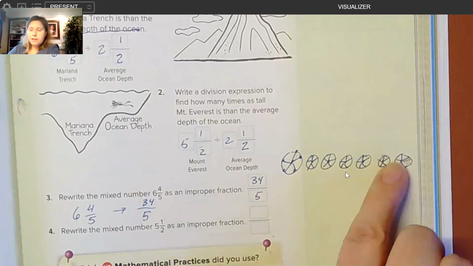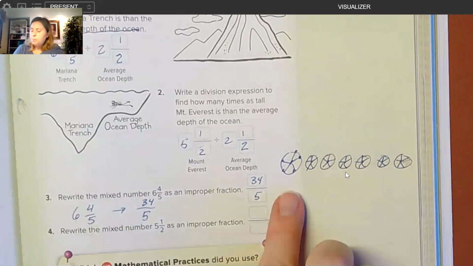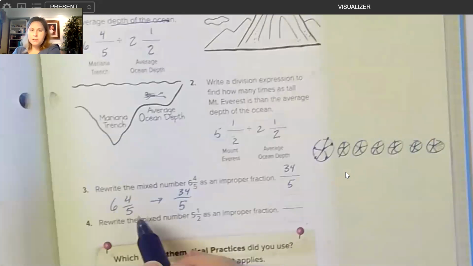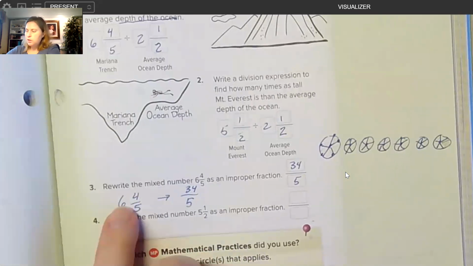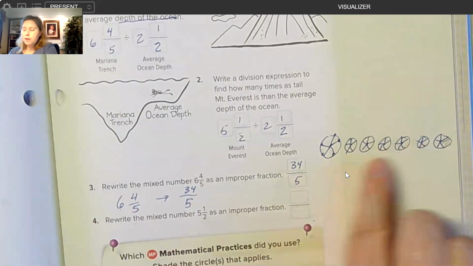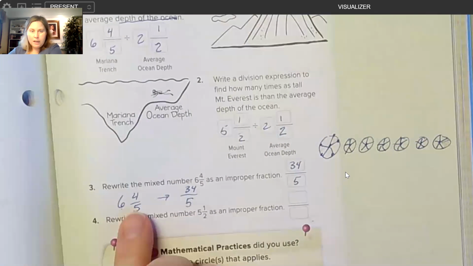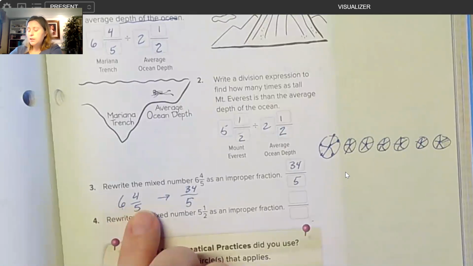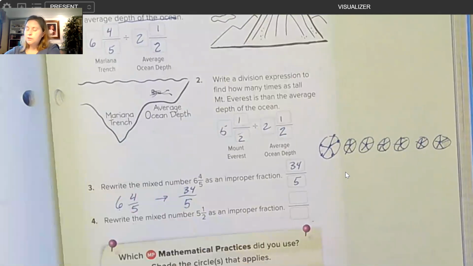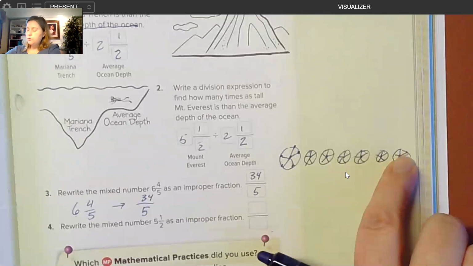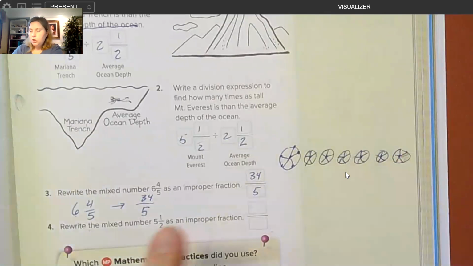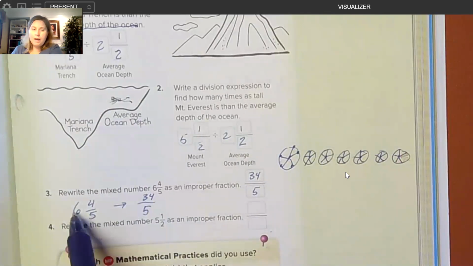So 34/5. And that's the reason why we multiply the 5 times the 6, because we have 6 wholes, 6 pies or pizzas, whatever you want to think of. And each of those is divided up into fifths. So how many fifths do you have? Okay, 6 wholes times 5 fifths in each one would be 30, plus these 4. Okay, gives us 34/5. So that's the reason why we do 5 times 6 and then add 4.